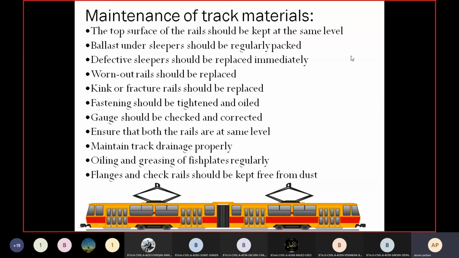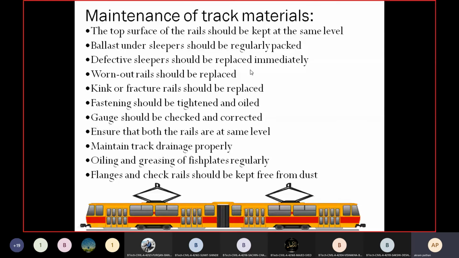Okay, so maintenance of the track materials, what we need to do. These are the things we should keep in mind while maintaining the track materials. The top surface of the rail should be kept at the same level. Then ballast under the sleeper should be regularly packed.